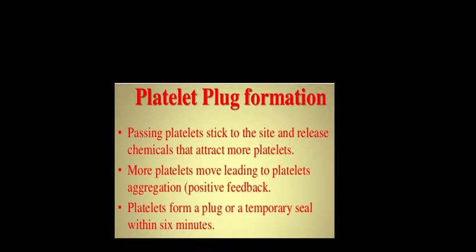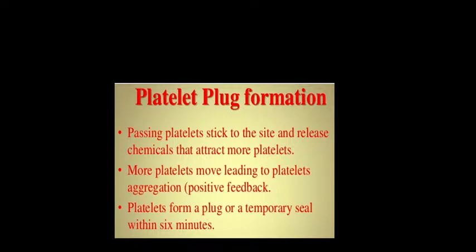Negative means they go in opposite directions. Here one is exaggerating the other one. So more platelets move in, leading to platelet aggregation. It is a positive feedback. So platelets form a plug or a temporary seal within 6 minutes. Whenever there is an injury, these platelets form a plug and temporarily seal the vessel within 6 minutes. This is platelet plug formation.